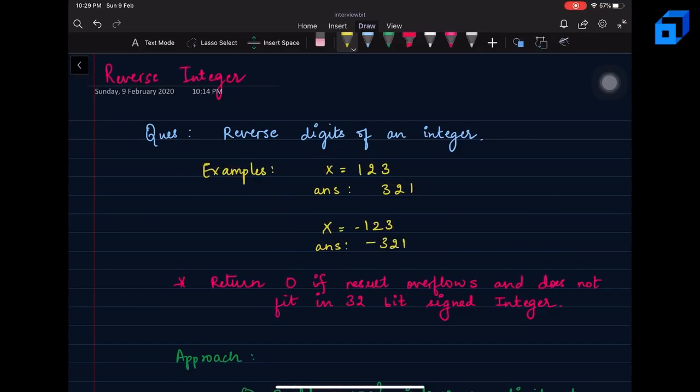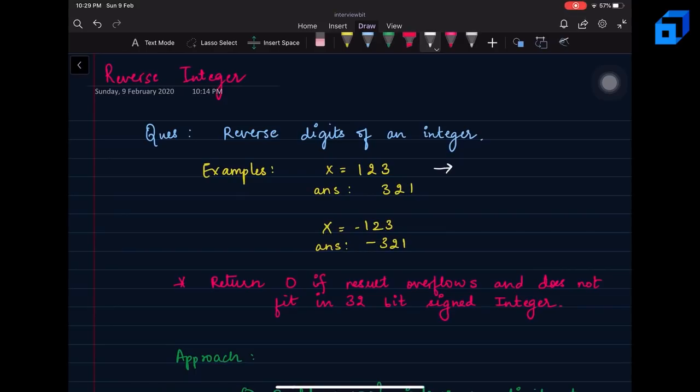Hello everyone. Let's discuss a new problem today, that is reverse integer. In this question you will be given an integer and you simply have to reverse it. Let's take some examples to understand. If the number given to you is 123, you simply have to reverse the integer, and on reversing you will get 321, that is 3, 2 and 1.